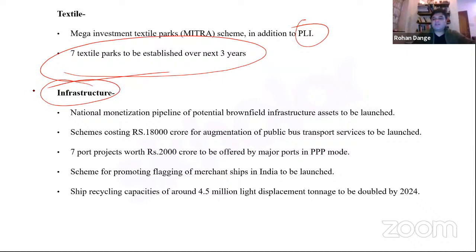Now infrastructure is almost an indispensable thing when it comes to economic growth and development. Infrastructural development is a cause and effect of growth and development, right? If you have infrastructure, it will lead to more and more growth and prosperity. If you have more growth and prosperity and economic well-being, then concomitantly you will have a robust infrastructure. So infrastructure is omnipresent. The importance of infrastructure cannot be overemphasized, right?